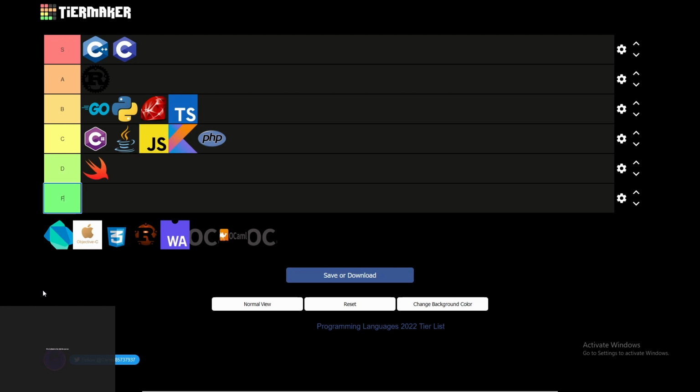You have complete control. Dart is an okay language for GUI development. It's not good enough to be put in B tier. Why not? Because Python is used everywhere. Dart and Go are not the same thing. Go you can use everywhere, and Dart is still a new language and it's mostly used in Flutter development.